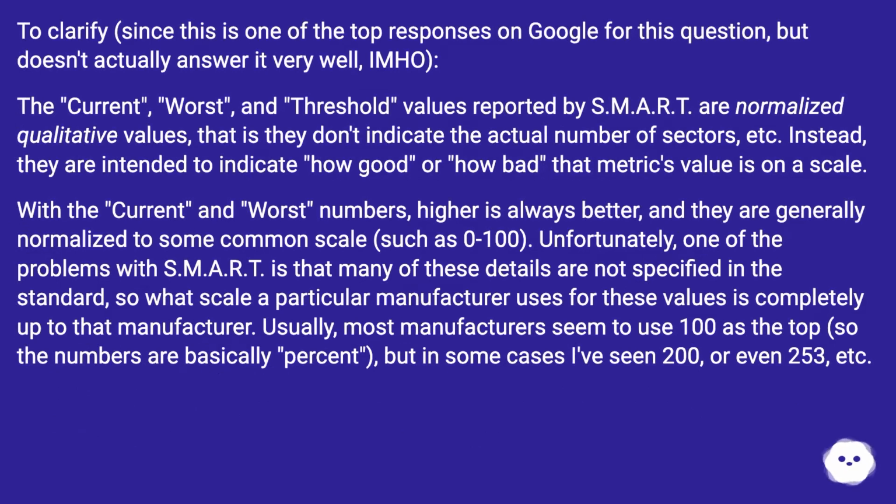To clarify, since this is one of the top responses on Google for this question, but doesn't actually answer it very well, in my humble opinion: the current, worst, and threshold values reported by SMART are normalized qualitative values, that is, they don't indicate the actual number of sectors, etc. Instead, they are intended to indicate how good or how bad that metric's value is on a scale. With the current and worst numbers, higher is always better, and they are generally normalized to some common scale, such